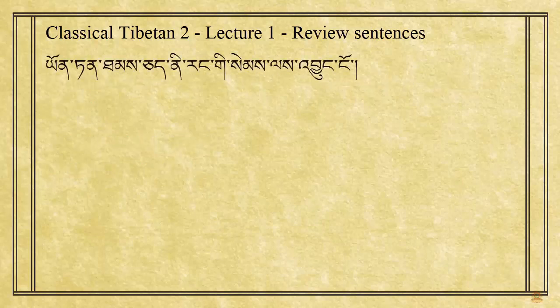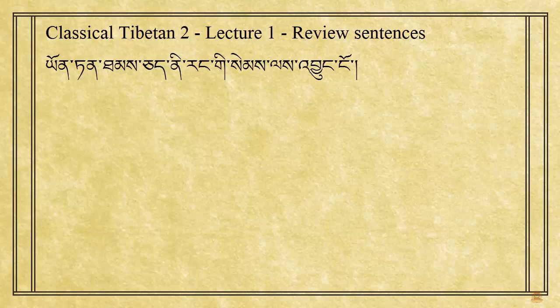The first sentence is Yunten tamche ni rangi semle jungo. There is one main verb at the end of the sentence, jung, and this means to arise. And the verb is followed by a terminating particle, ngo, which shows the end of a statement. Now let's look for the other elements in the sentence.